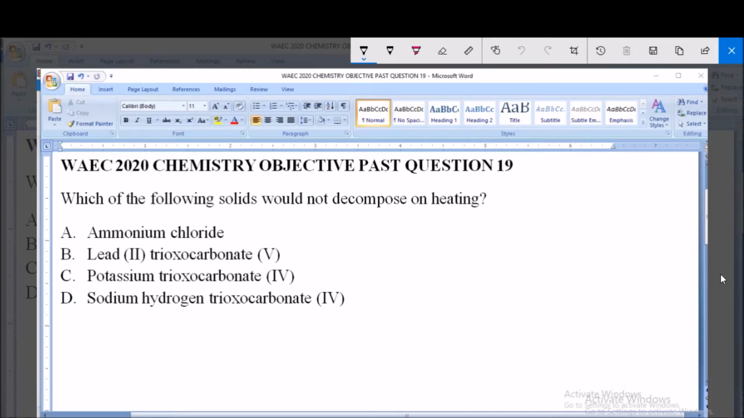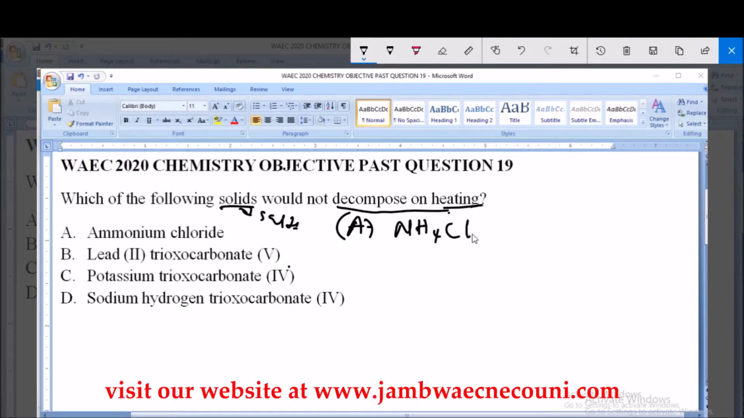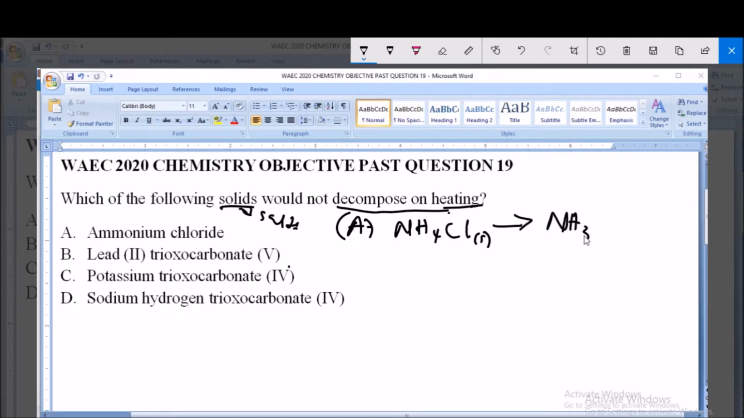So we have some solids here, some of which are salts, and we're asked for the one which does not decompose on heating. So let's look at how each of the salts behave when heated. Now, option A, which is ammonium chloride, it decomposes on heating. So this is ammonium chloride, a solid. When heated, it decomposes into ammonia and hydrogen chloride gas. So you can see here that it decomposes on heating, and hence it's not the answer to this question.